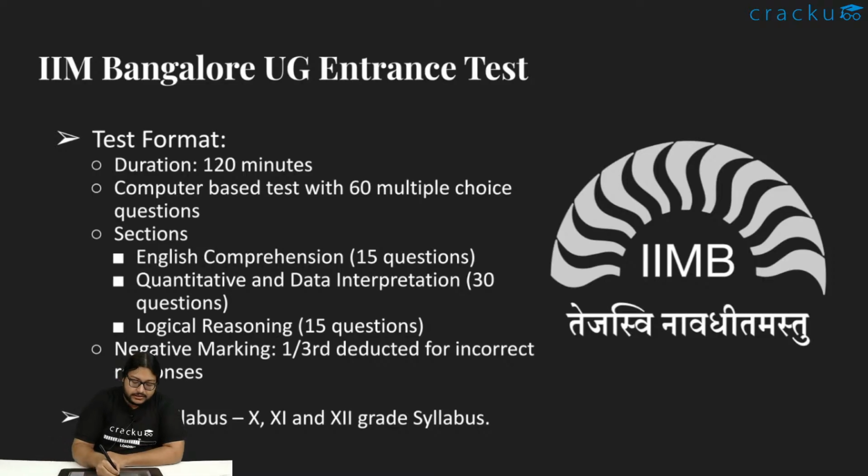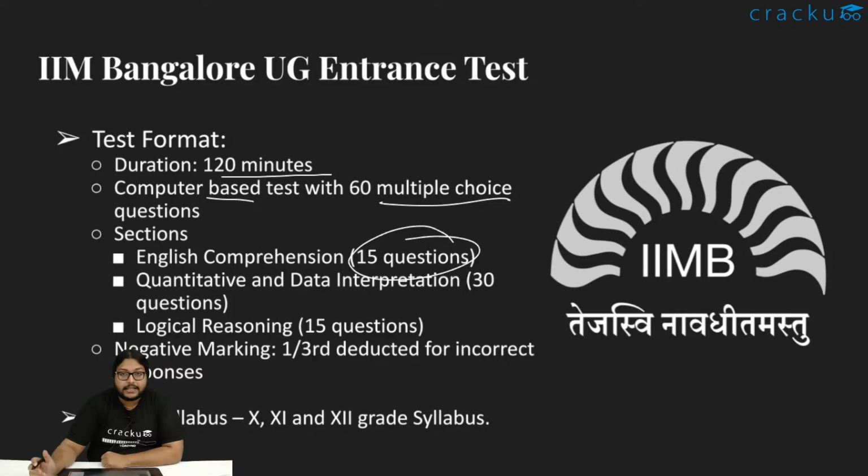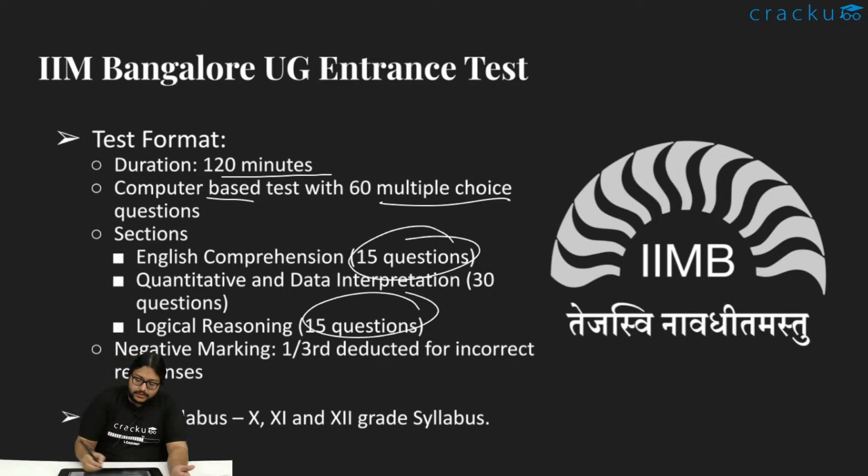Now let's look into the pattern for the exam. The test format is essentially 120 minutes. It's a computer-based test with 60 multiple choice questions. The 60 questions are divided into 15 for English comprehension, 15 for QADI, which is quantitative and data interpretation. That would include all the quant stuff like the math, and data interpretation would include something like charts and tables. Logical reasoning is for another 15 questions. Although they haven't released a very detailed syllabus for the exam yet, they are expected to release it in the first week of November.